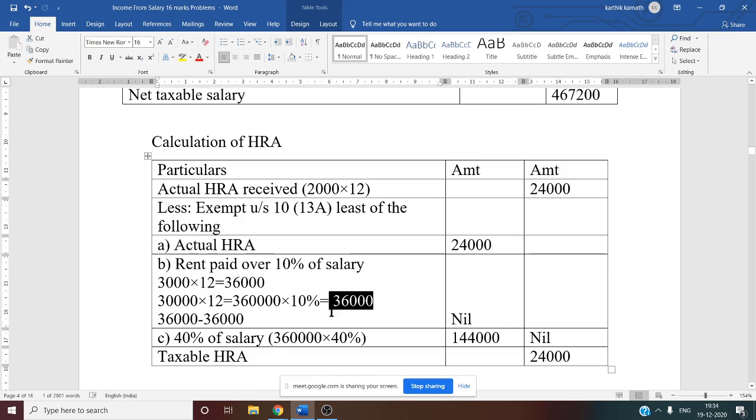Now we have to deduct both. In this question the amount is the same. That is why nil. The second point answer is nil. 36,000 rent paid minus 36,000, 10% of the salary, is nil.